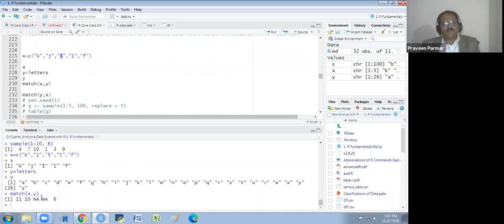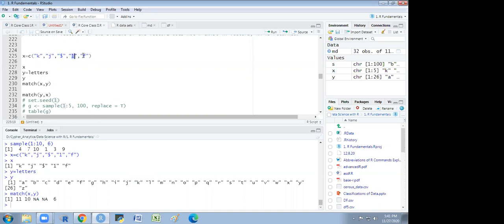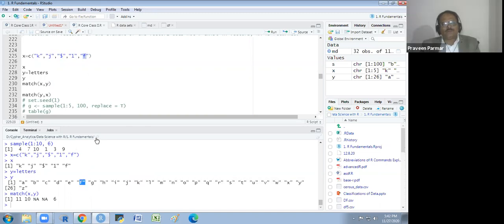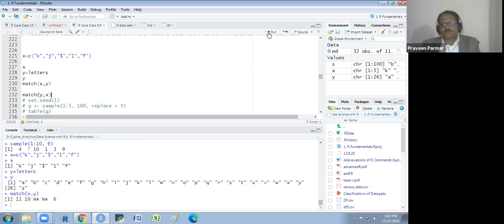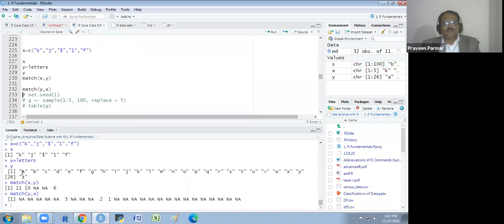Dollar is not matching, not applicable. 1 is not matching, not applicable. And F is matching at the 6th position in Y. Is it clear to all? Yes, sir. Similarly, we could use it for the Y on X. So the A is not matching anywhere in X, B is also not matching, C is not matching, D is not matching, E is not matching, but F is matching at the 5th place in X. Got it? Okay. So that is the X and Y and X, you could do it.